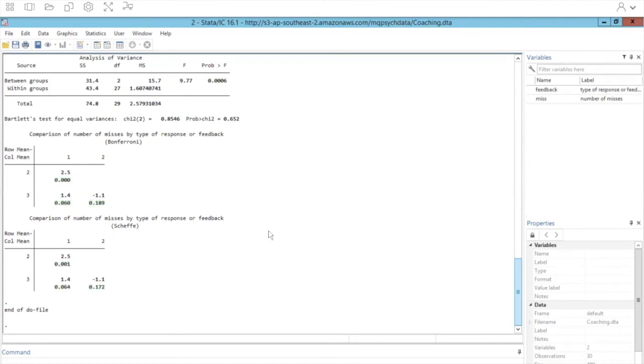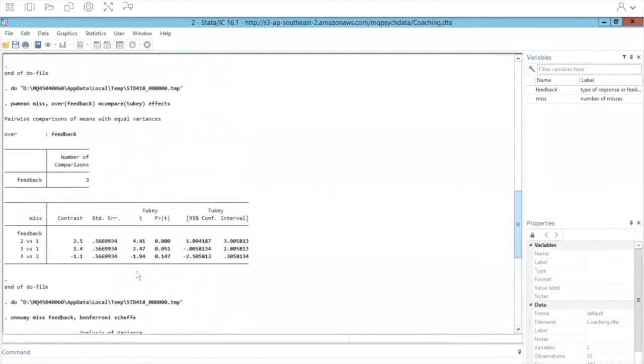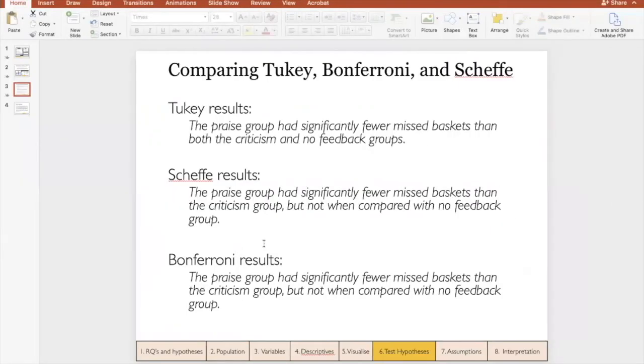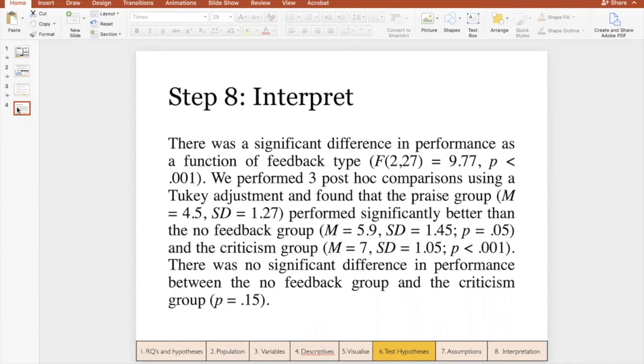Now we can wrap it up and write up our conclusions. Let's go ahead and say we did not do the Bonferroni and the Scheffé adjustments. Let's say we stopped at our Tukey adjustment, and we'll interpret from there. So when you're writing up your results, it's really important that you not only maintain APA formatting or APA guidelines, but that you're consistently using the language of your research question as well as your variables.